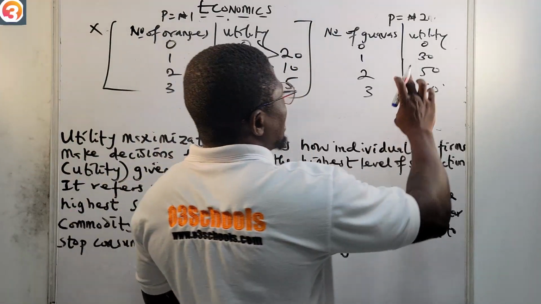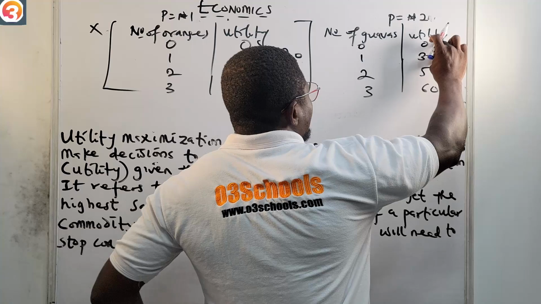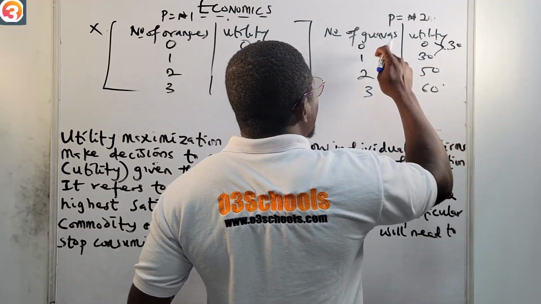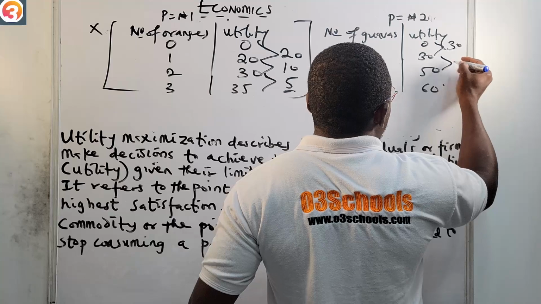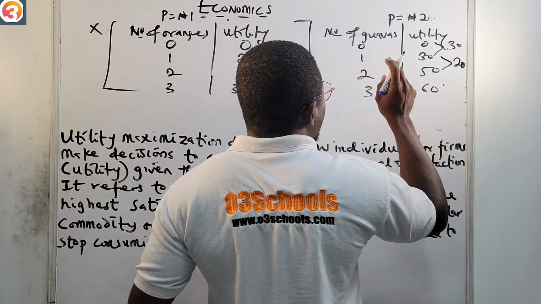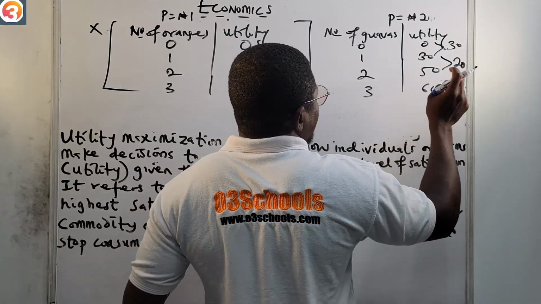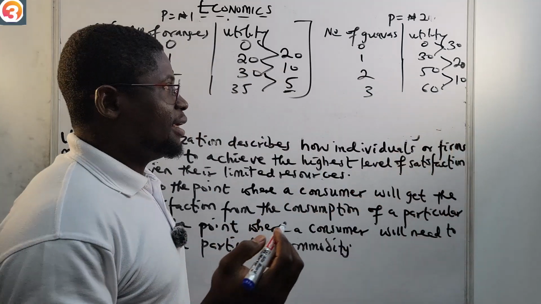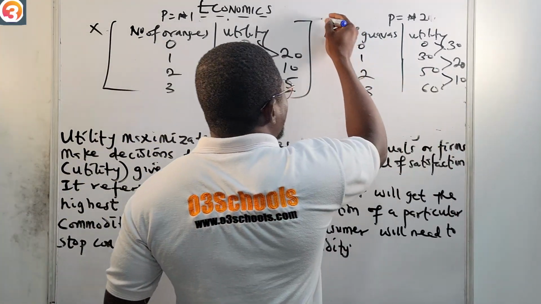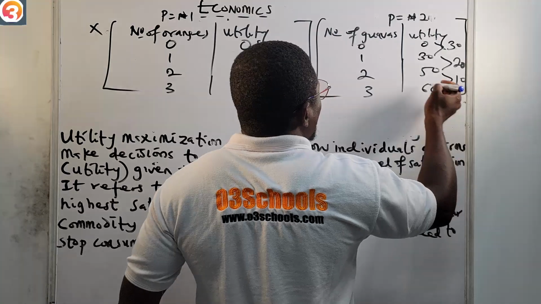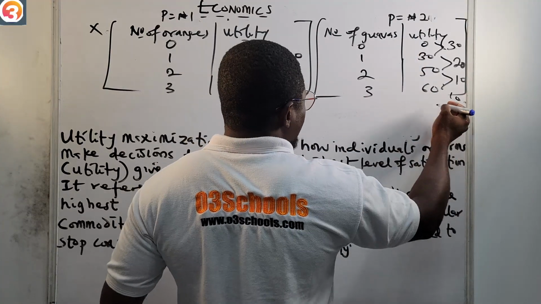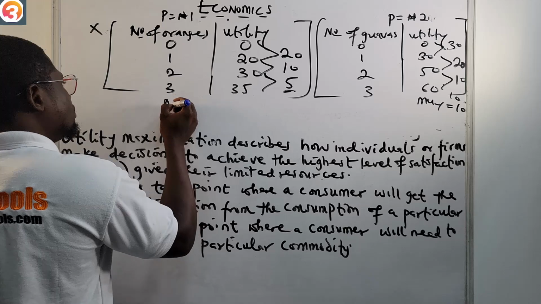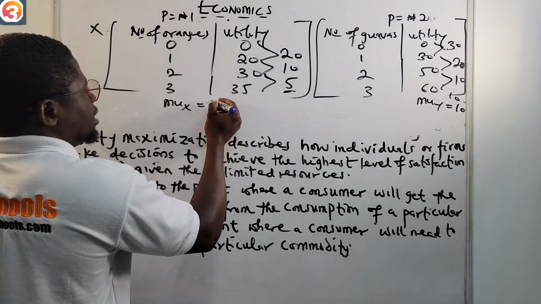Now for this other case, what is the marginal utility between 0 and 1? It is 30 minus 0, which is 30. Between 1 and 2 is 50 minus 30, which is 20. And between 2 and 3, that is 60 minus 50, which is 10. So the marginal utility for this specimen, let's say this is specimen Y, is 10. So MUY is 10, and MUX here is 5.